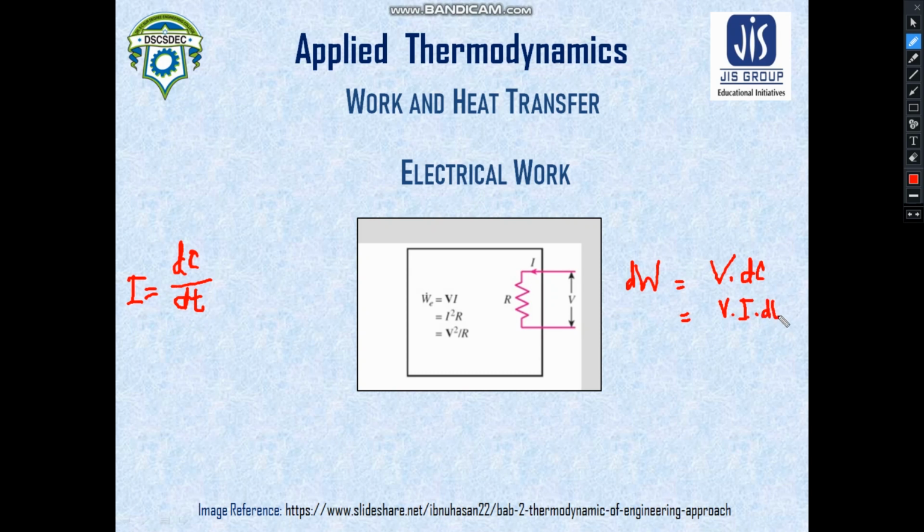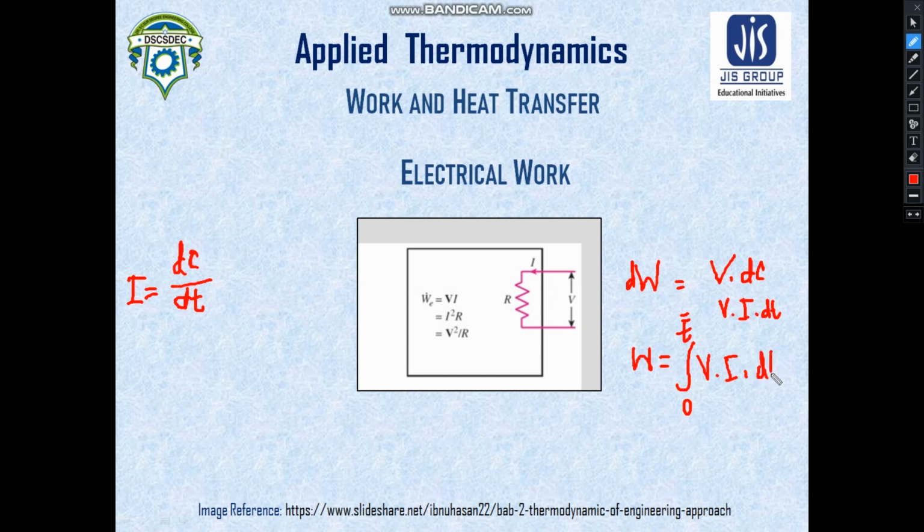Now if we want to calculate the total work done, then W, we need to just integrate this equation over a certain time interval. So let us take that time interval 0 to t. So W is the integration of V I dt.